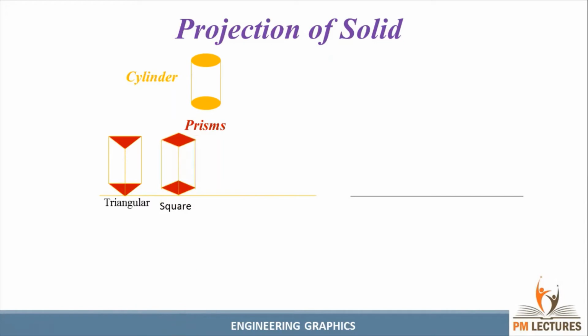Now this is a square prism. See here, we have a square at the base, and at the top also a square, connected by rectangle faces. Similarly, the pentagonal prism. See here, we have a pentagon plane in the bottom base, and also in the top base, connected by rectangle faces. Now you can see the hexagonal prism. The hexagon has similar planes at top and bottom, connected by rectangular faces on each side. Okay, so these are the types of prism.